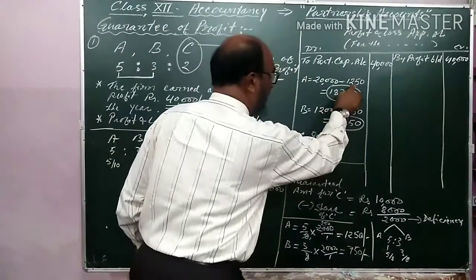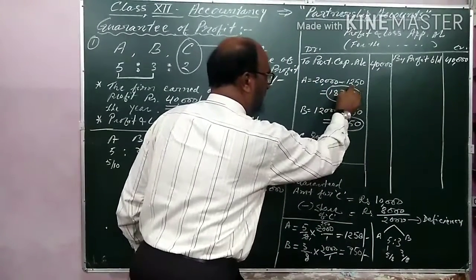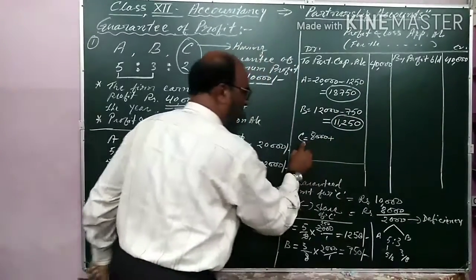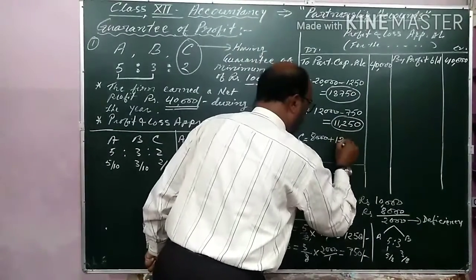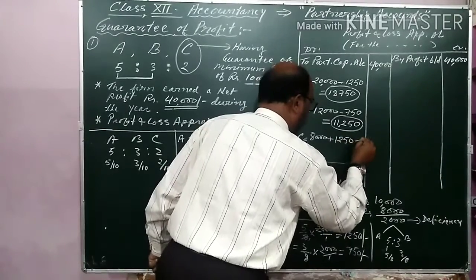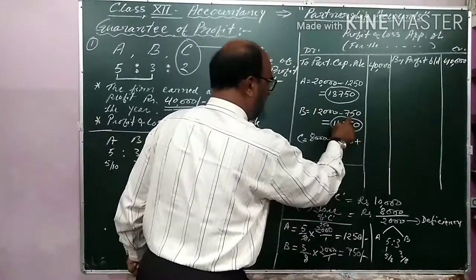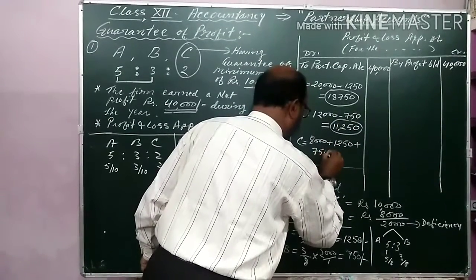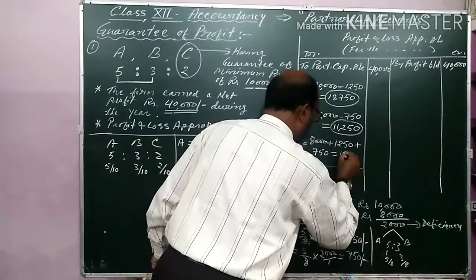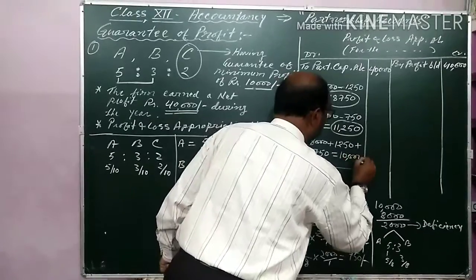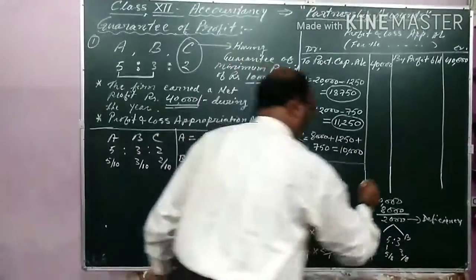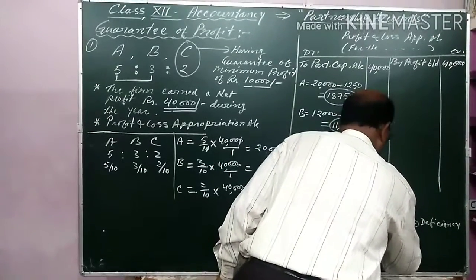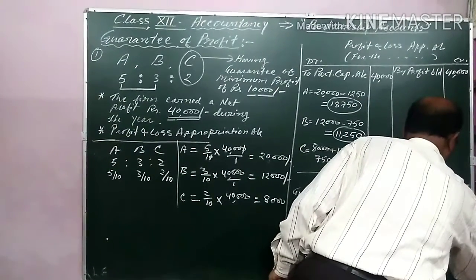And whatever is sacrificed by A, that is 1250, will be added to the share of C, 1250 plus the sacrifice amount by B, that is 750. Finally, he will get rupees 10,000. And then the account is balanced: 40,000 and 40,000.